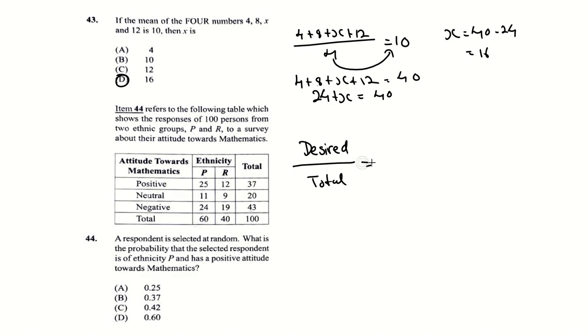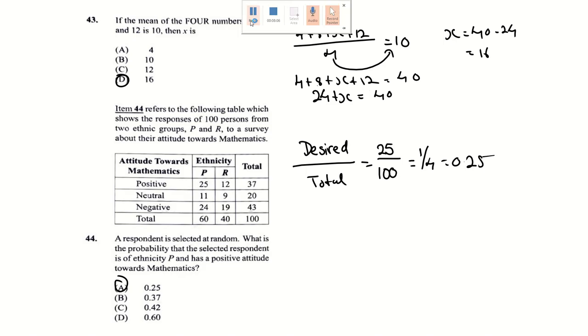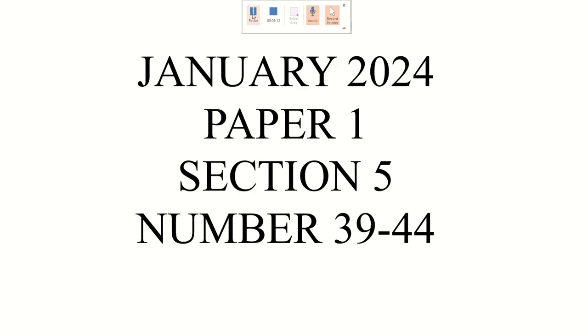25. So your desired is 25 over your total, because they didn't really tell you what specific group we're looking at. So it would be over 100, right? And then this would be a quarter, or 0.25. So your answer would be A. And that is the end of May, June 2024.